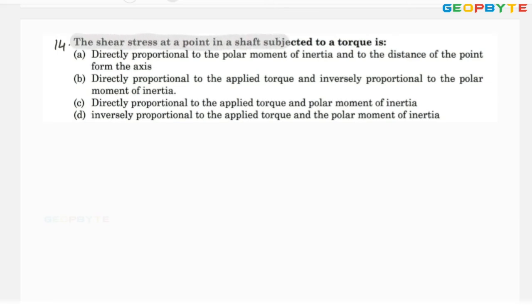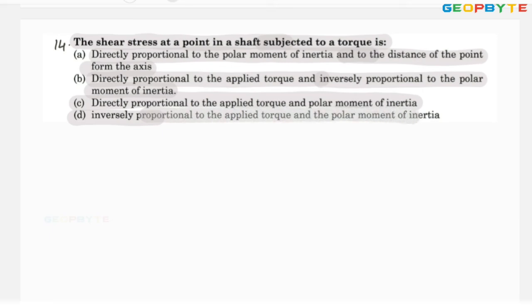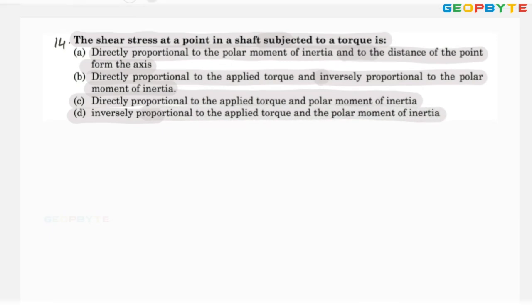The shear stress at a point in a shaft subjected to a torque is: option A, directly proportional to polar moment of inertia and to the distance of the point from the axis. B, directly proportional to applied torque and inversely proportional to polar moment of inertia. C, directly proportional to applied torque and polar moment of inertia. Option D, inversely proportional to applied torque and polar moment of inertia.